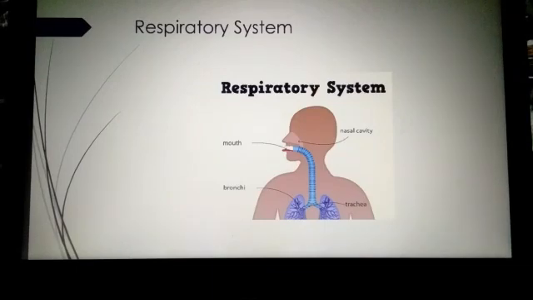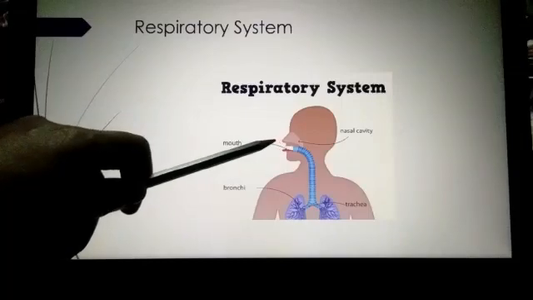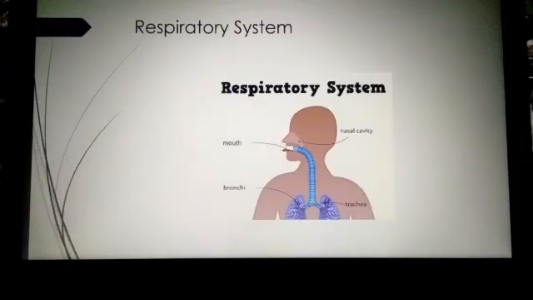Look at the picture, children. This is the respiratory system. Touch your chest when you breathe. Can you feel it expand and contract? Yes, this process of breathing is called respiration. So what is respiration? The process of breathing is called respiration. We breathe in or inhale through the nose.